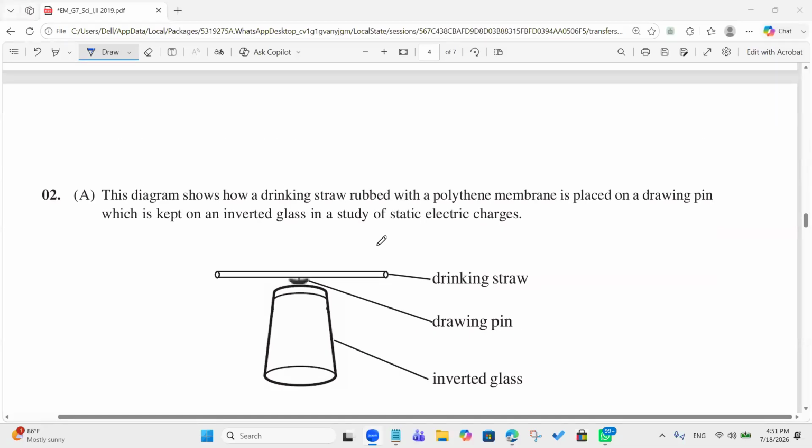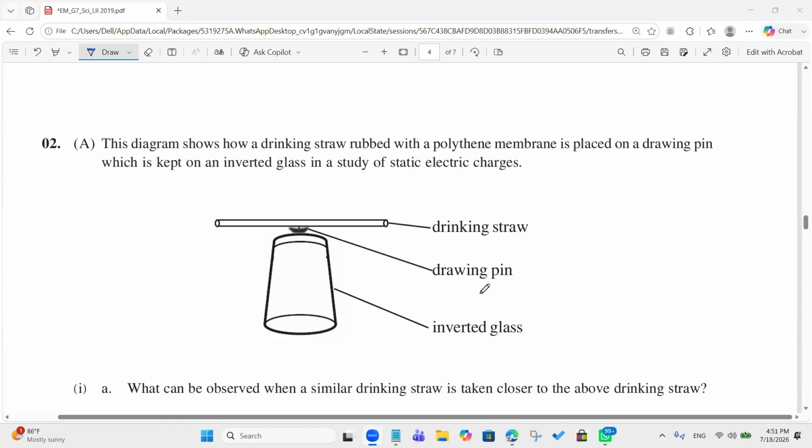Right, second question. This diagram shows how a drinking straw rubbed with a polythene membrane is placed on a drawing pin, which is kept on an inverted glass in a study of static electric charges. You may remember this activity we did. There's an inverted glass, then a drawing pin, a drinking straw. What can be observed when a similar drinking straw is taken close to the above drinking straw?